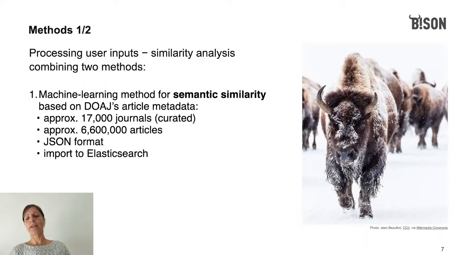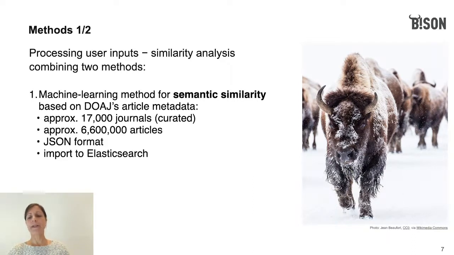DOAJ provides article level metadata for more than 6 million articles that have appeared in all the DOAJ listed journals in JSON format. In order to store the DOAJ data, we will use Elasticsearch. It provides built-in tools for text analysis, which we already tested. Early tests with other similarity measures, for example, document vectors, have been carried out as well.